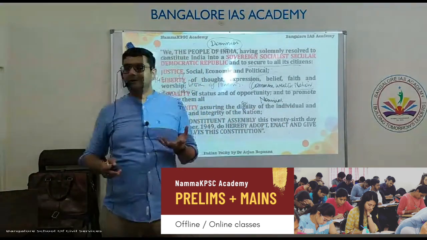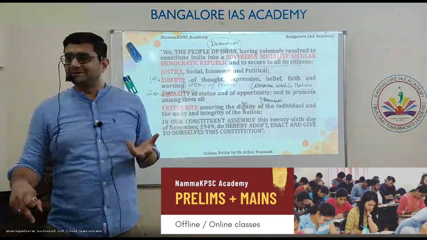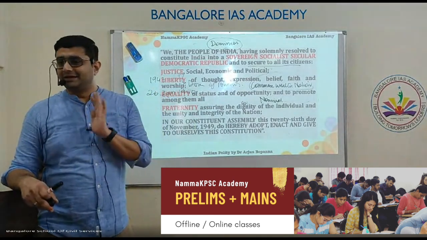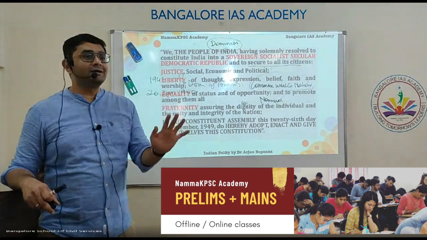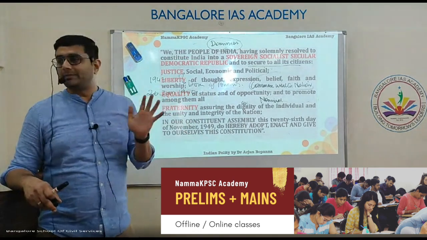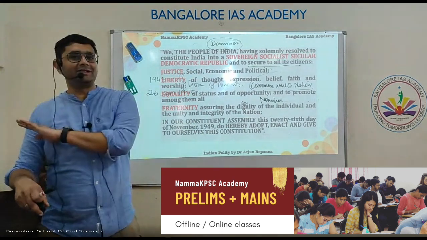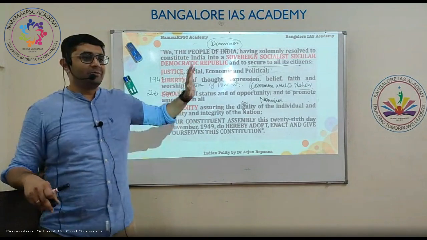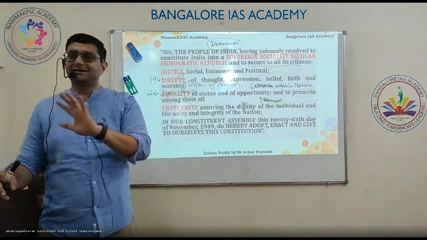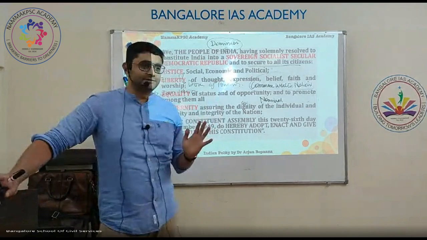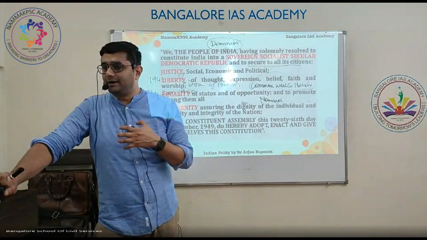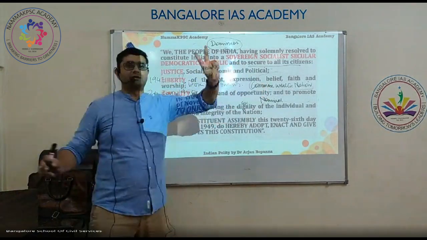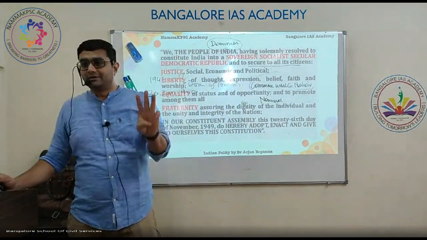In ours, who is the nominal head? Who appoints the president? Who elects? The president is elected. Is that okay? So we are no more a dominion. We are no more a member of Commonwealth nations. We play Commonwealth Games, but we are not members of Commonwealth nations. We are a member of the Commonwealth group. That's the difference. So all these are different. We are not Commonwealth nations because today we are an independent country. That is the meaning of sovereign. All of you understood? We are sovereign. We are not dependent. We are not a dominion.